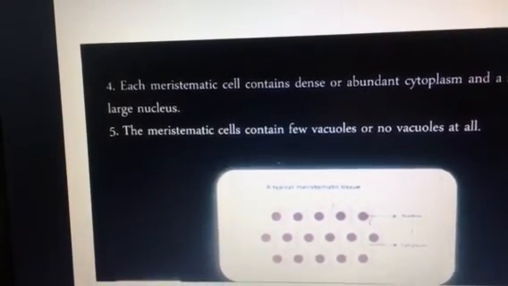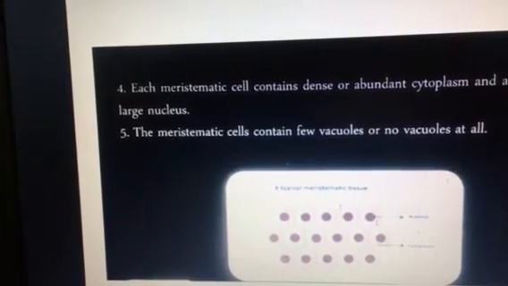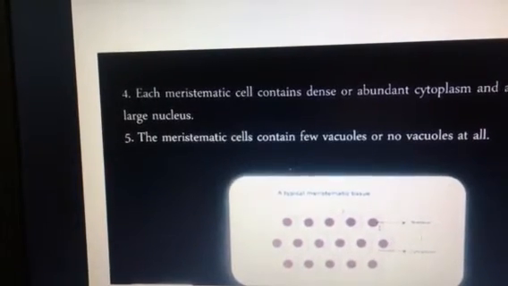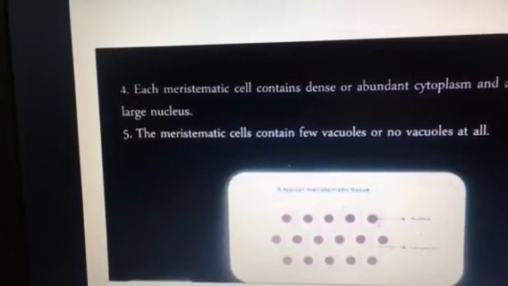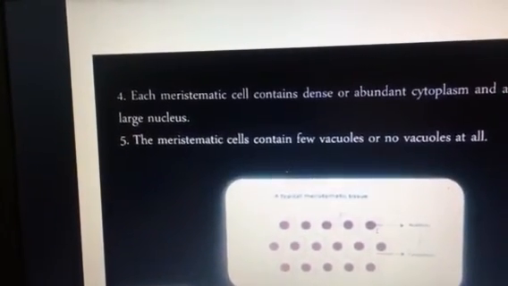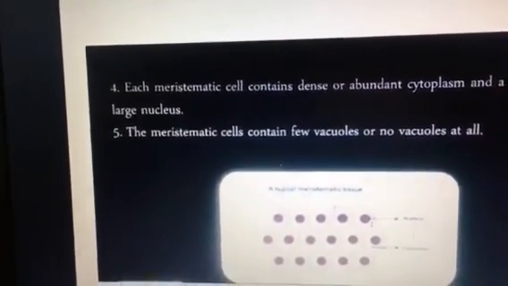That's why the vacuoles are not required, because most of the food supplied to the cell is utilized by the cell in the division. The energy is also produced more, so usually the number of mitochondria is also very high in these actively dividing and growing number of cells.